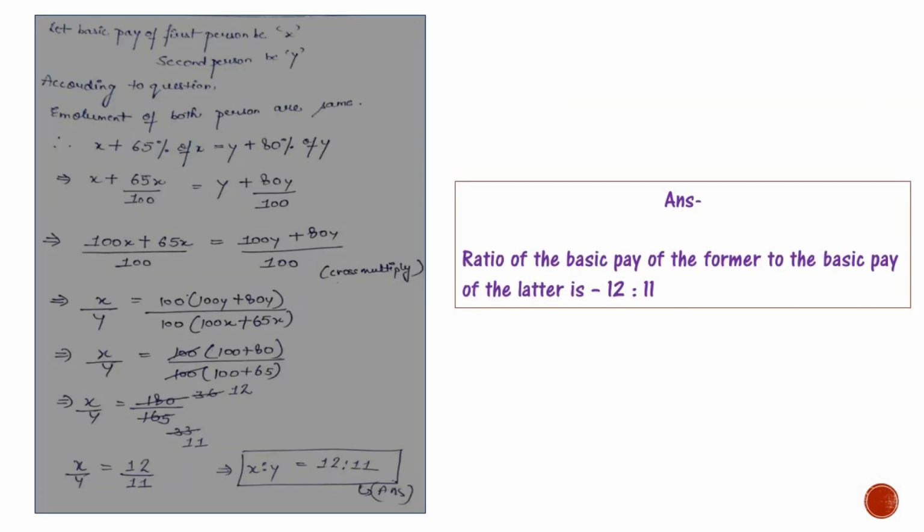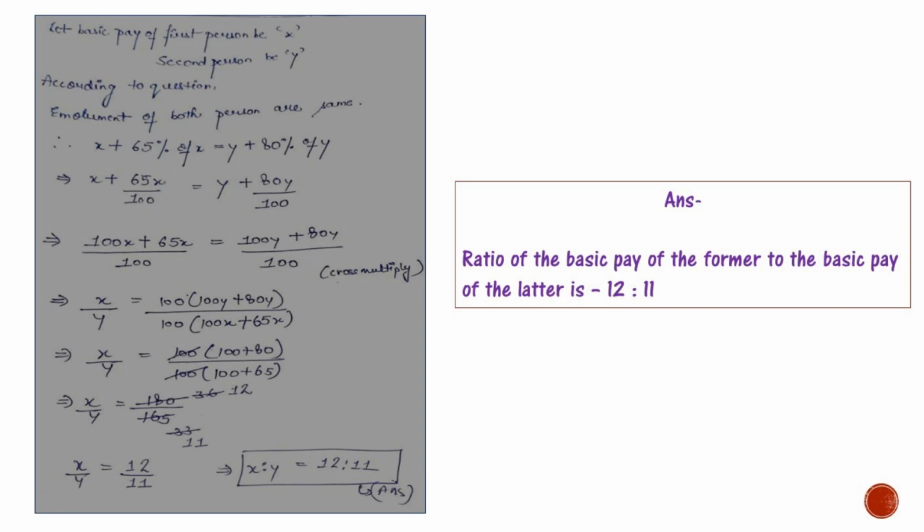Now let us solve this question. Let the basic pay of the first person be x and of the second person be y. According to the question, total emoluments of the two persons are the same, but one gets allowances of 65% of basic pay and the other 80% of basic pay.